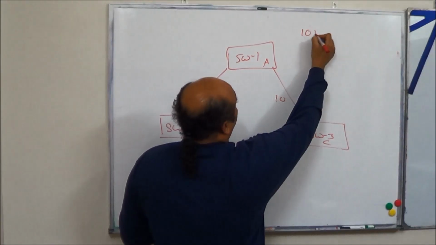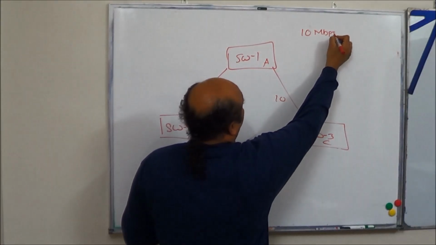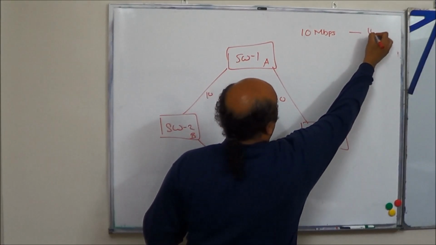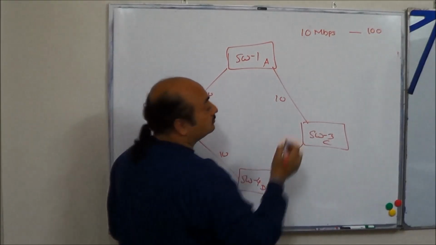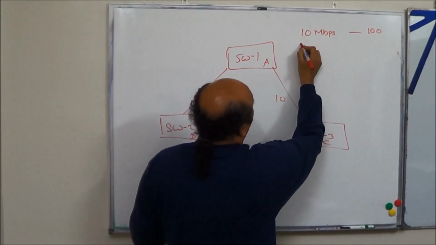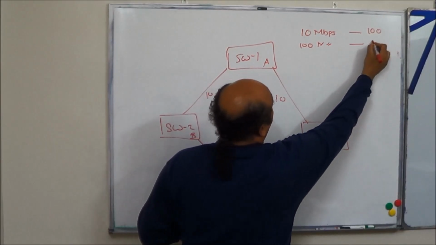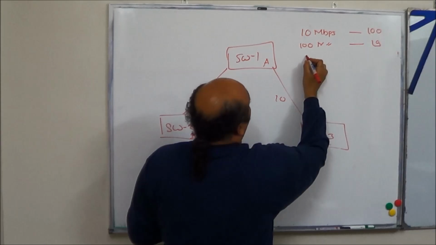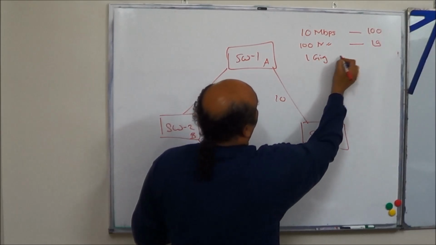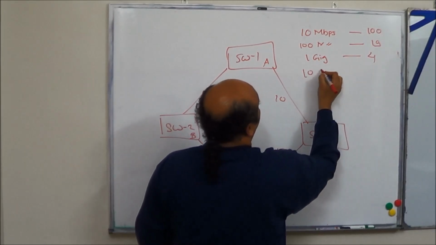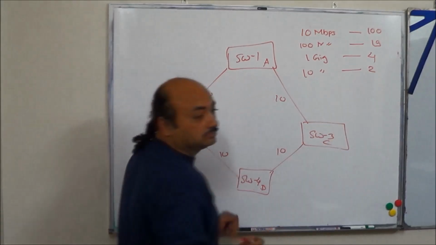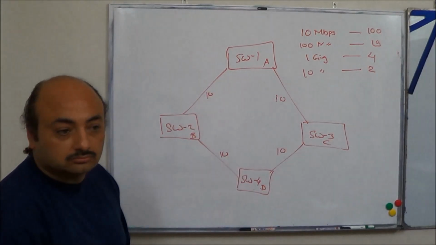For a 10 Mbps link, the cost is 100. For a 100 Mbps link, the cost is 19. For 1 gig, it is 4. For 10 gig, it is 2. Fine?